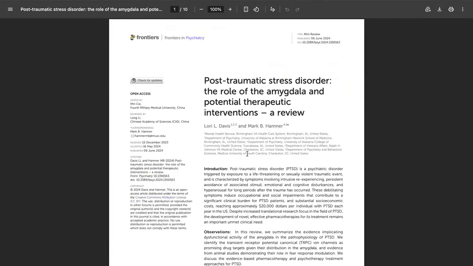Now, PTSD, the role of the amygdala, and potential therapeutic interventions. If that was it by itself, this would be approved, but it does say a review, which means it is not approved. This is an article that did not do their own research. It just compiled a whole bunch of research together.